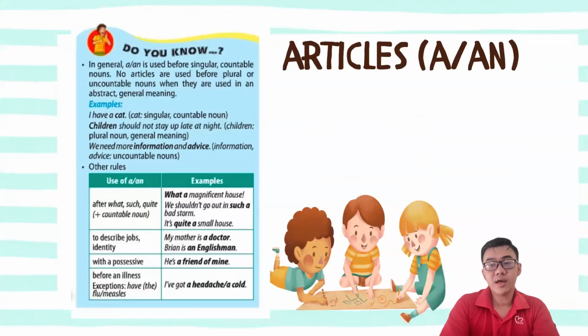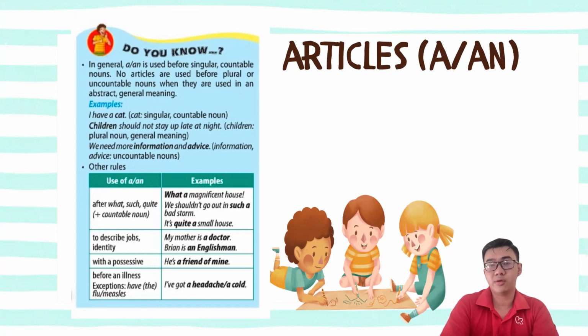And the last point to remember about articles is with the other two articles, which are a and an. So in general, a or an is used before singular and countable nouns. No articles are used before plural or uncountable nouns when they are used in an abstract or general meaning. Examples: I have a cat. Cat is a singular and countable noun. Children should not stay up late at night.